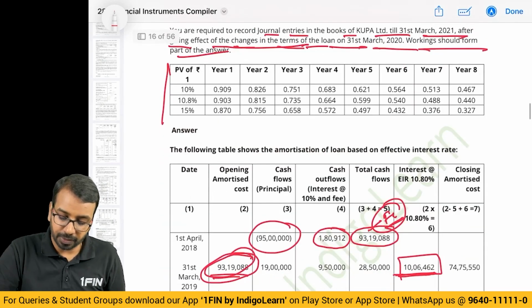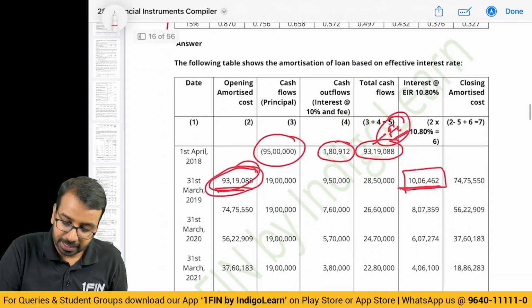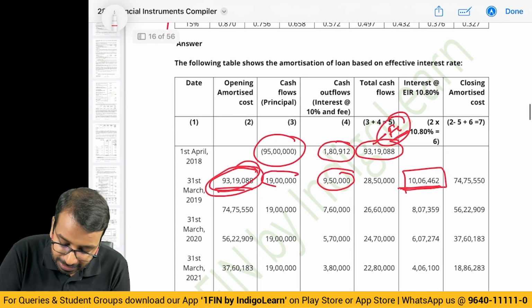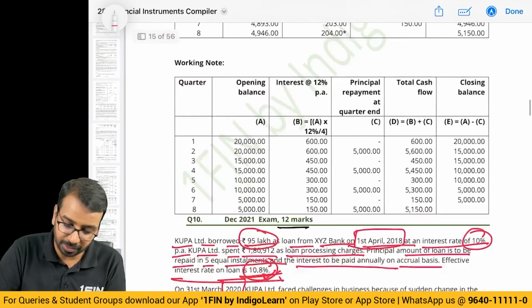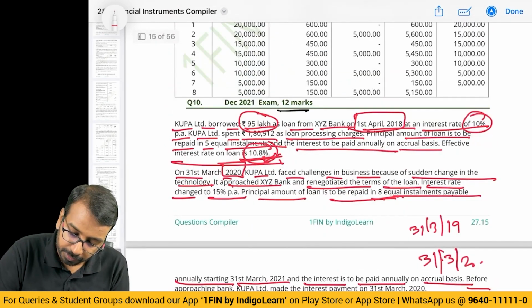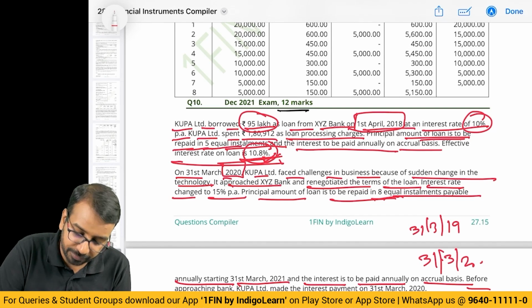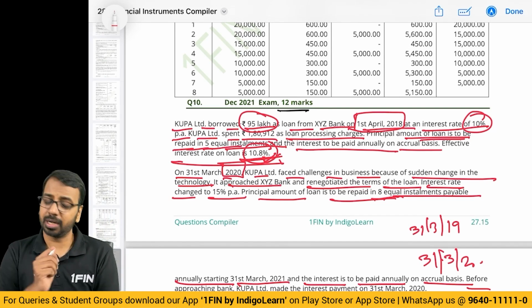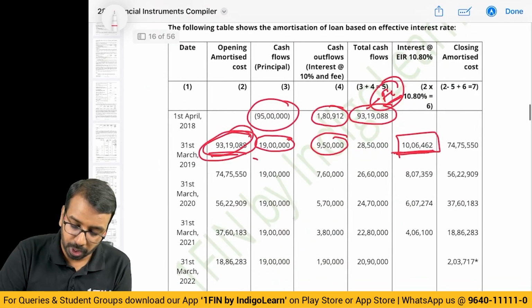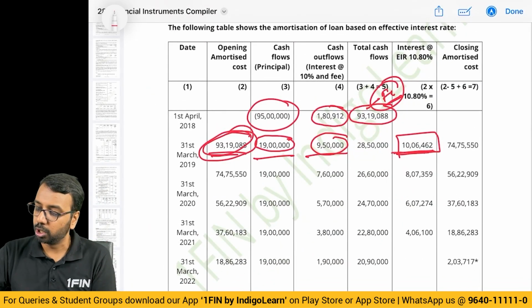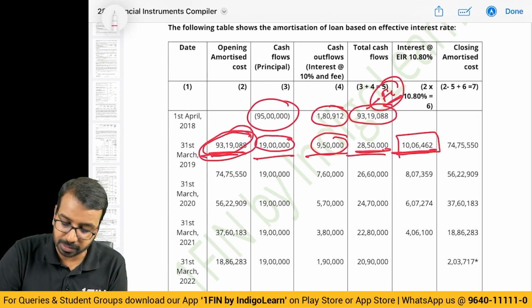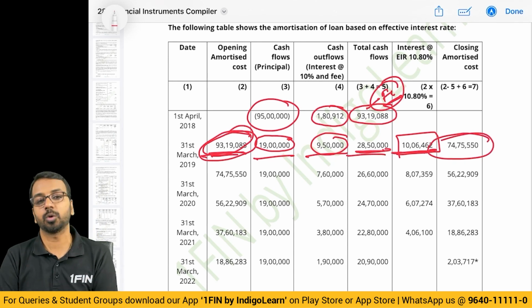So in the first year, they would pay 9,50,000 of interest, that is on 95 lakhs, and 19 lakhs of principal, because they have said the loan is to be paid in 5 equal annual installments. So for 95 lakhs of loan, what will be paid in the first year? 19 lakhs. So how much is the cash flow? 19 lakhs plus 9,50,000. Total cash flow is 28,50,000. Opening balance plus interest minus cash flow or payment gives you the closing balance.